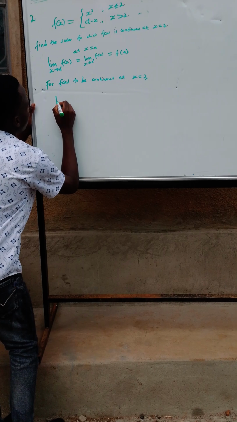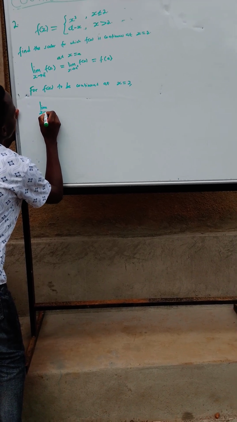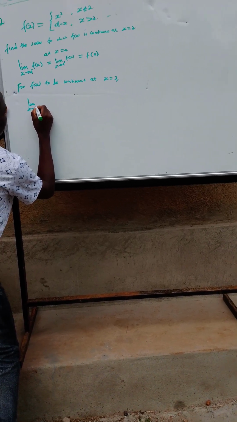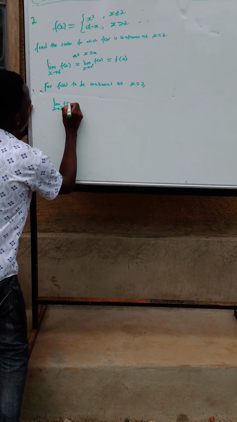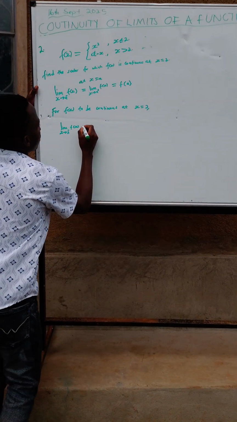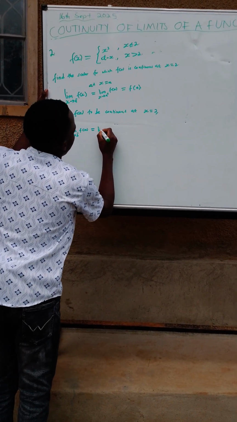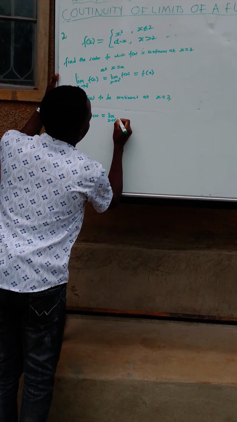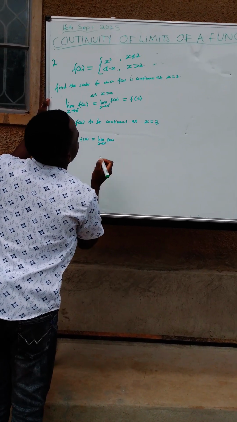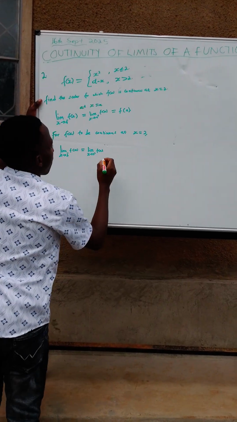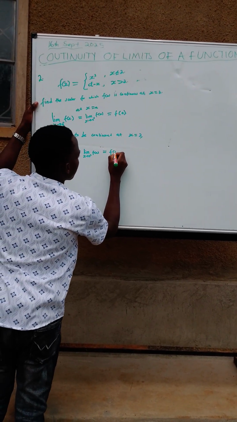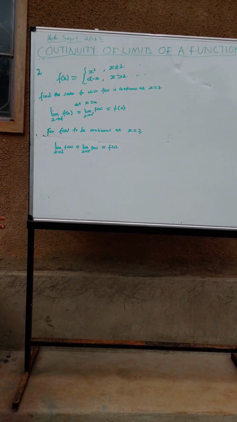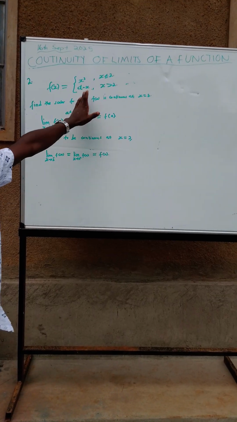The limit of a function as x approaches 2, the left-hand limit, which is denoted like this, must be equal to the right-hand limit as x approaches 2, as well as equal to f of 2. That's how we are going to deal with such a function.